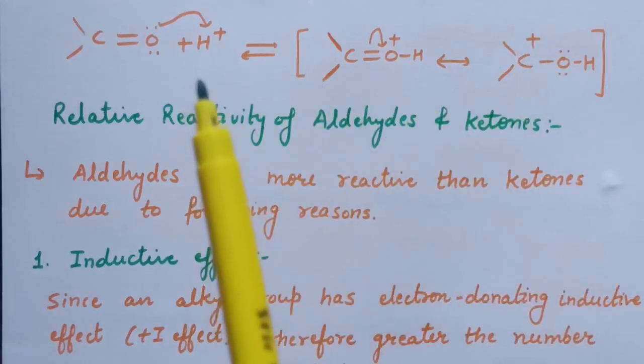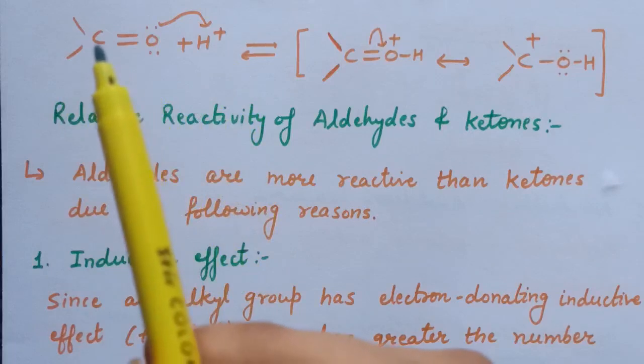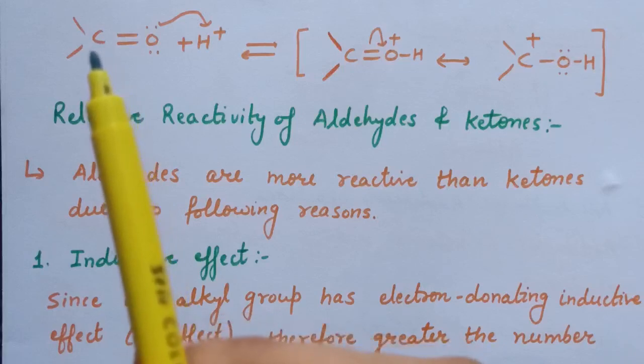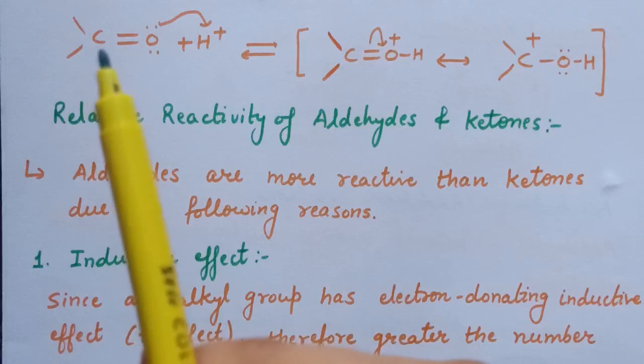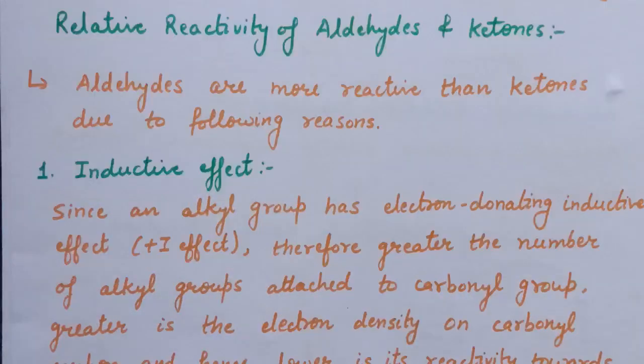So in presence of acid as a catalyst, in case of weak nucleophiles, the positive charge on this carbonyl carbon increases, and therefore nucleophile can attack easily. So in case of weak nucleophiles, acid catalyst is used in nucleophilic addition reaction.